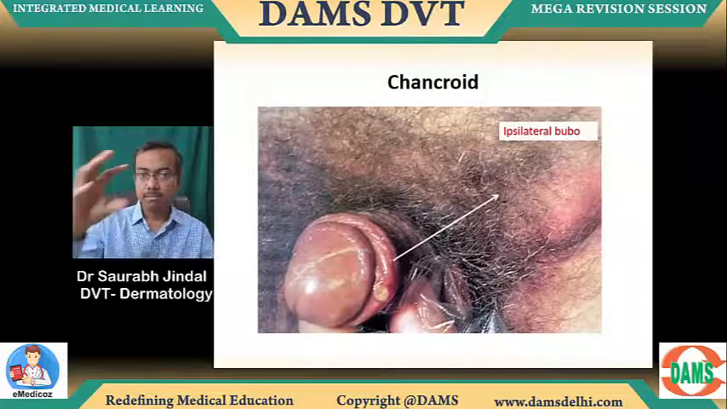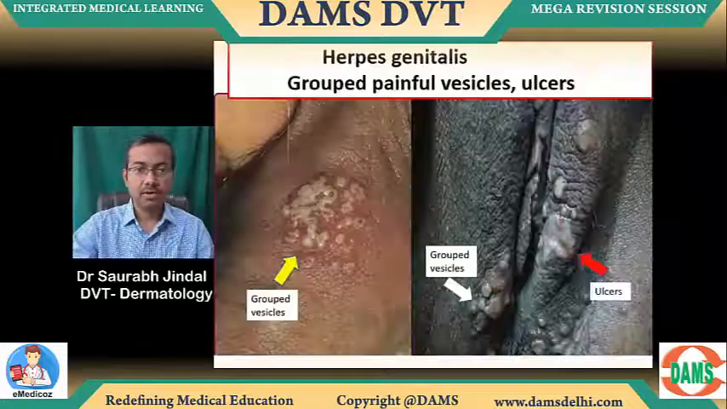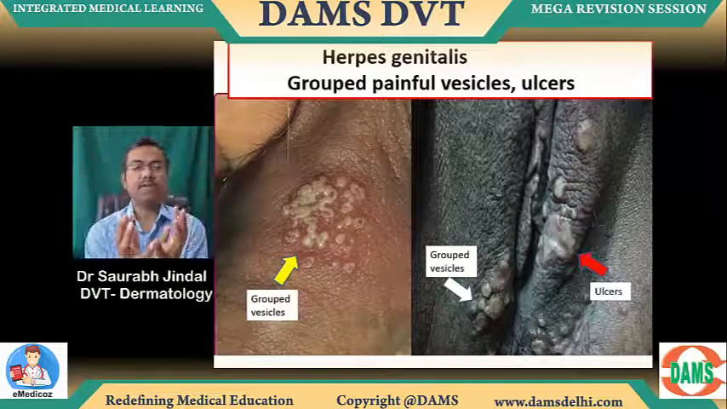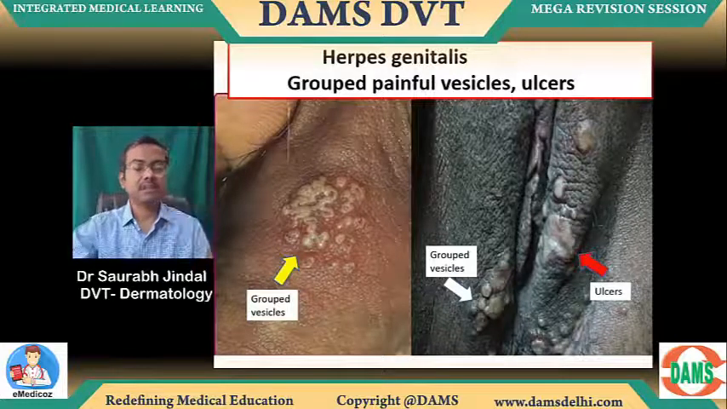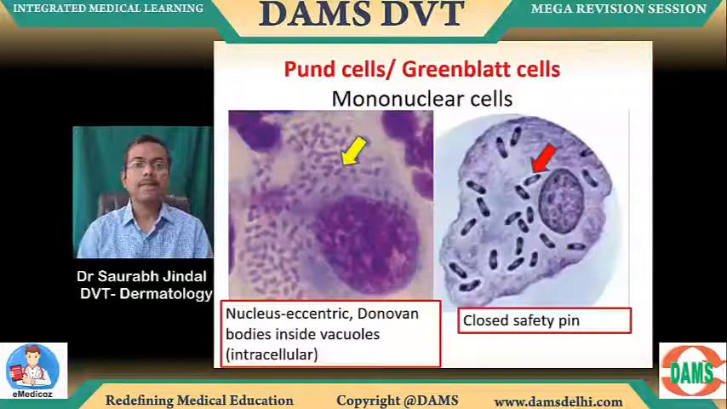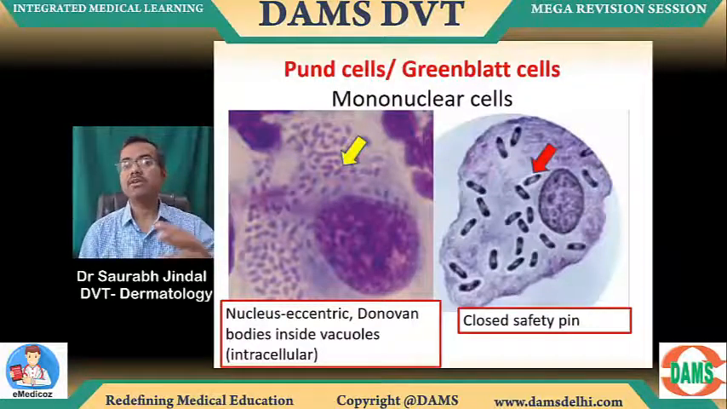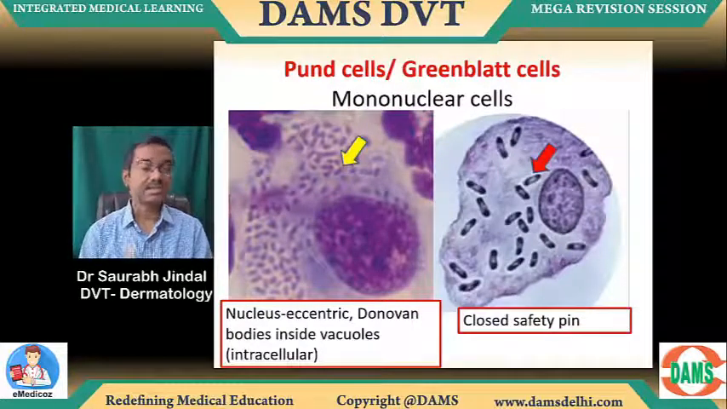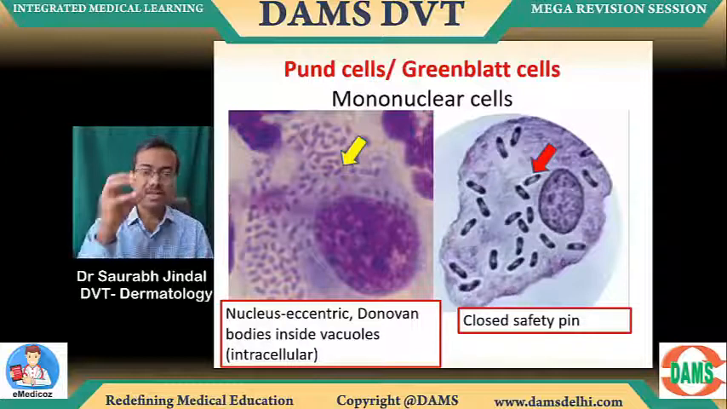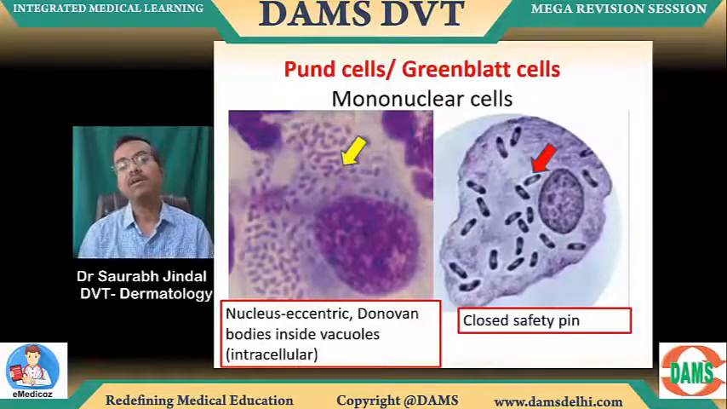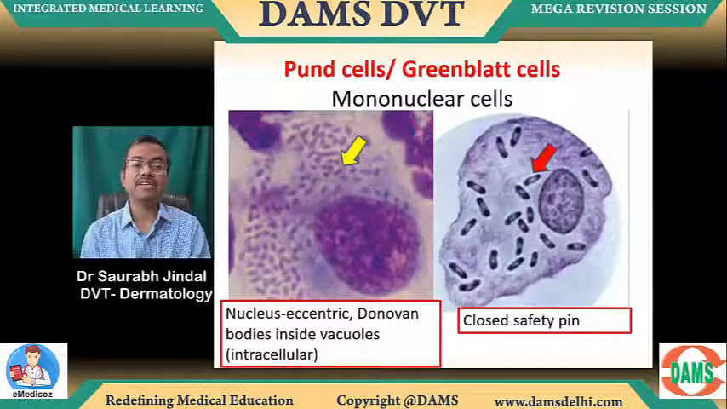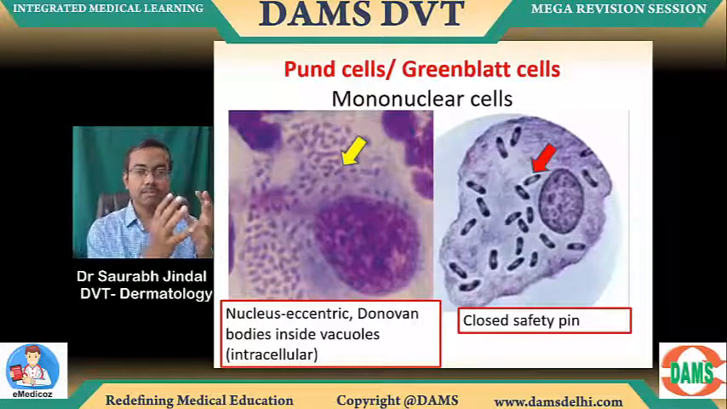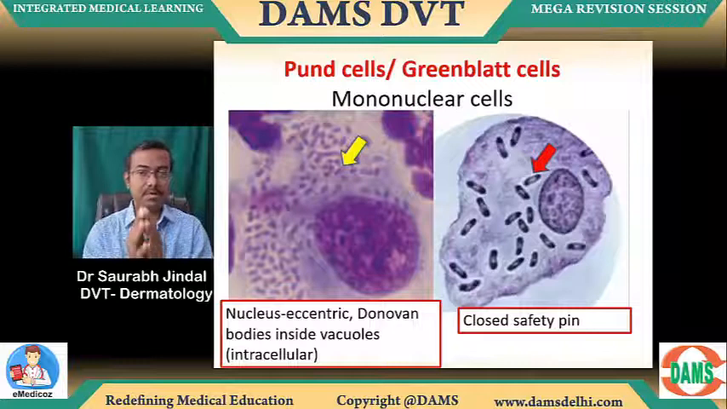Ulcer one side, bubo left side, ipsilateral bubos. Okay. Herpes genital is usually grouped ulcers. Remember, grouped vesicles with pain and ulceration. This is typically grouped vesicles of herpes genitalis. Now, some microscopy as well, something called as Pund cells or green blood cells, which are mononuclear cells in Donovanosis. These are basically cells which are infected with the Donovan organisms. Okay, these are basically Donovan bodies inside the cell. These cells are called as Pund cells, and these bodies are having a close-tip appearance in Donovanosis.